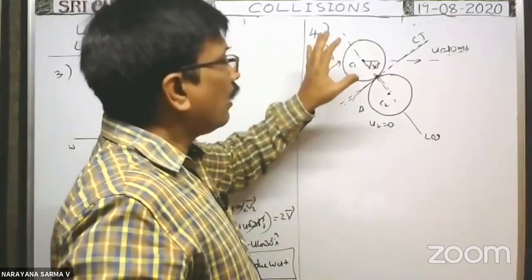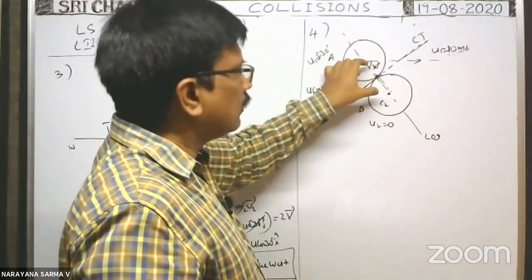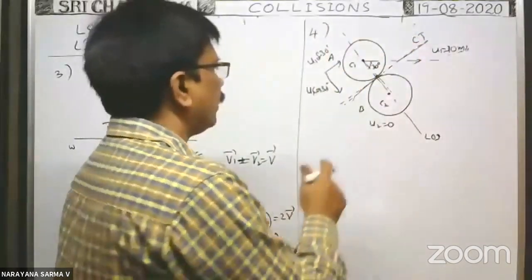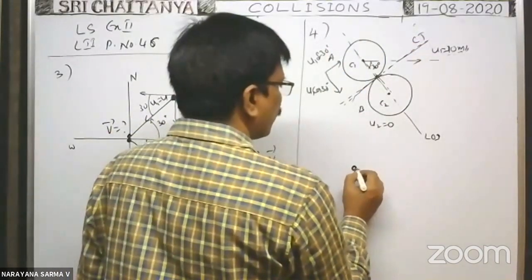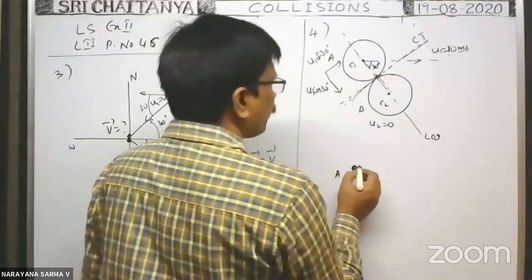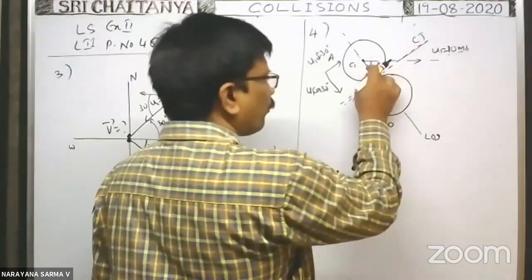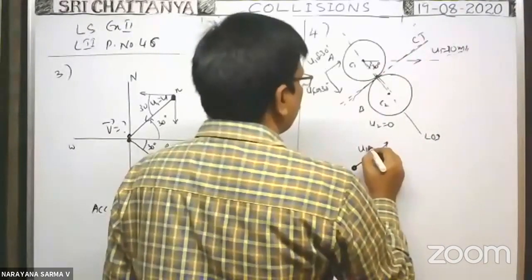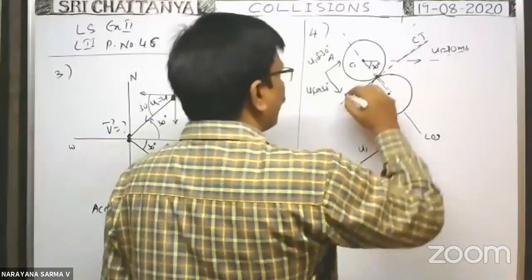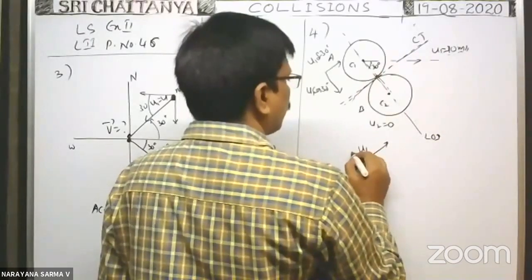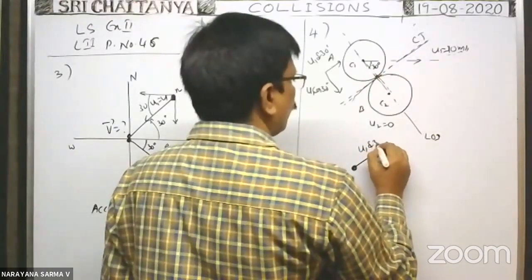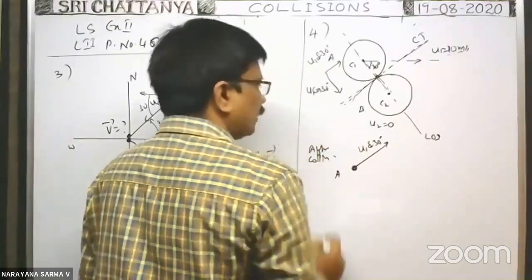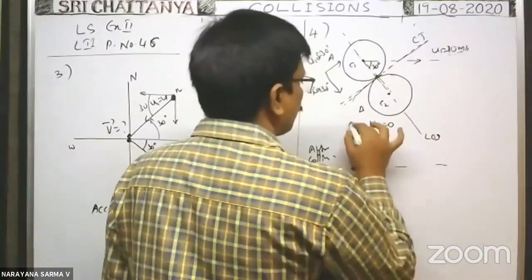Whenever collision takes place, along the common tangent no force acts on them. So in case of the first sphere, along the common tangent, as no friction is there, there is no change in velocity, that is u1 sin 30 only. That means along the common tangent the velocity of the first particle is equal to u1 sin 30 only after collision. Of course, it is the x-axis, it is the y-axis.